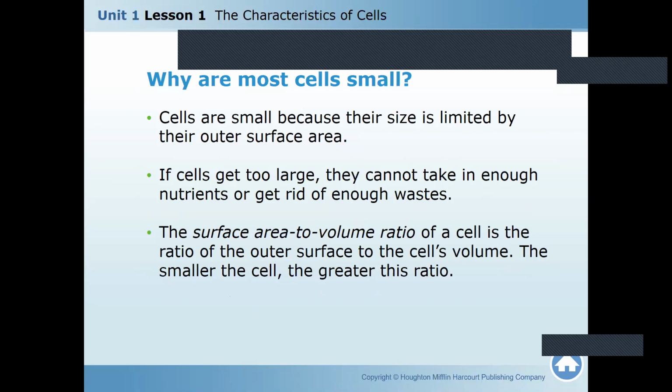Why are cells small? Cells are small because their size is limited by their outer surface area. If cells get too large, they cannot take in enough nutrients or get rid of enough wastes. The surface area to volume ratio of a cell is the ratio of the outer surface to the cell volume. The smaller the cell, the greater this ratio.